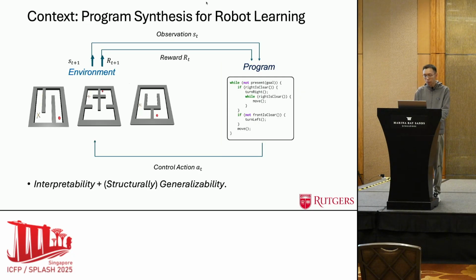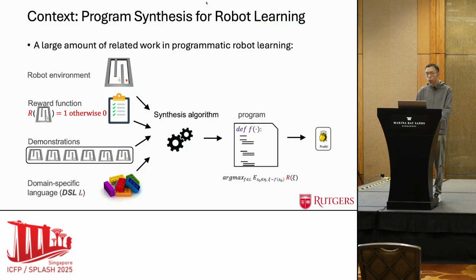Program synthesis for robot learning substitutes programs in a domain-specific language for deep neural networks. The benefit is twofold. First, programs are more interpretable. The learned decision logic can be read by the engineer. Second, programs are more generalizable. The same program can be deployed to mazes of various shapes alike. But traditional deep neural networks typically can only be learned and applied to environments of a fixed structure.